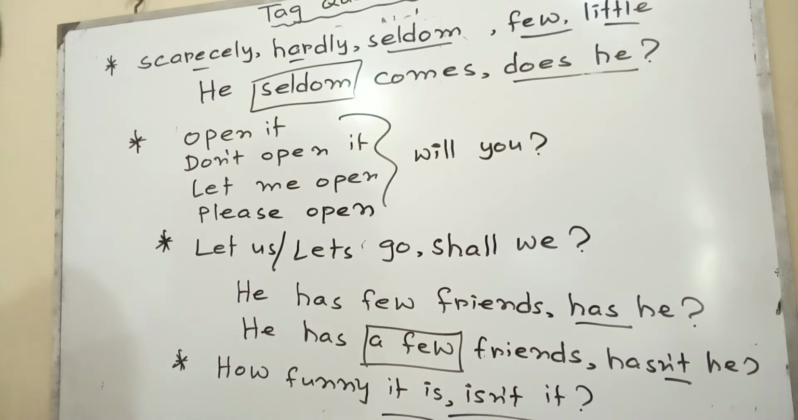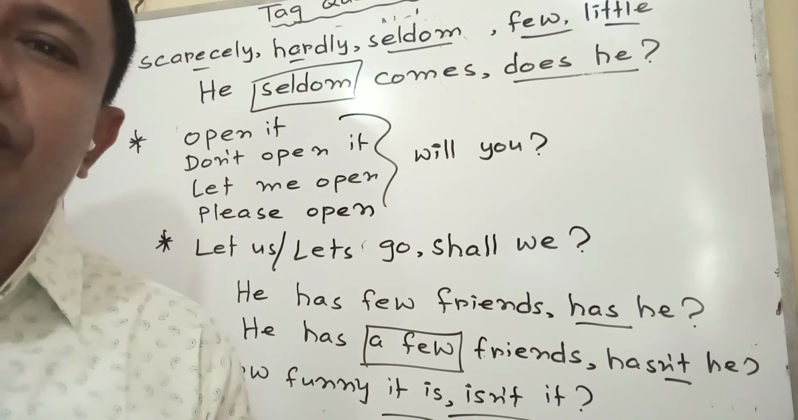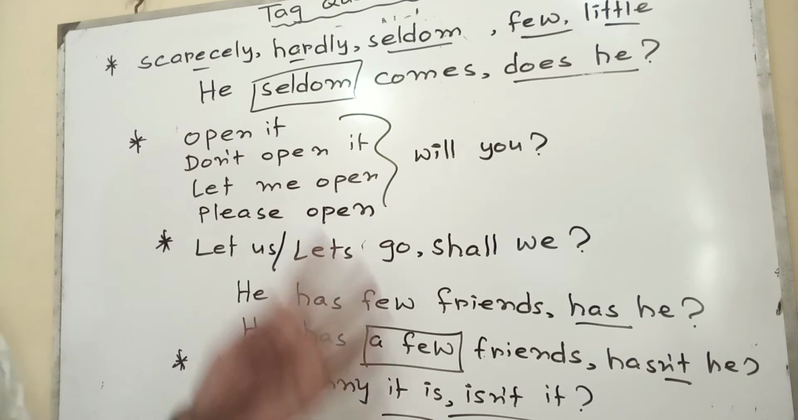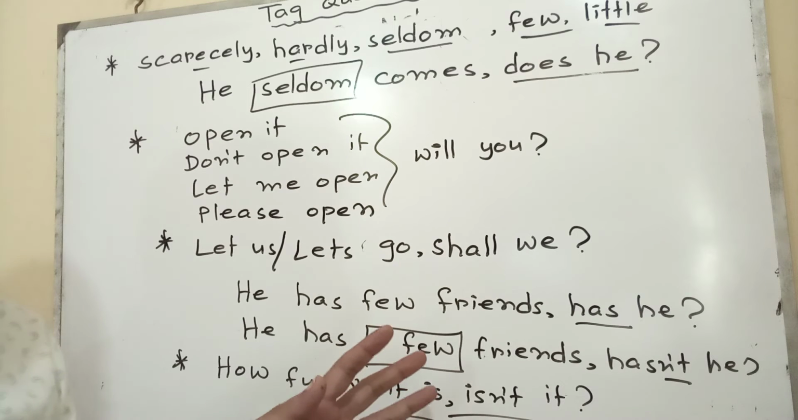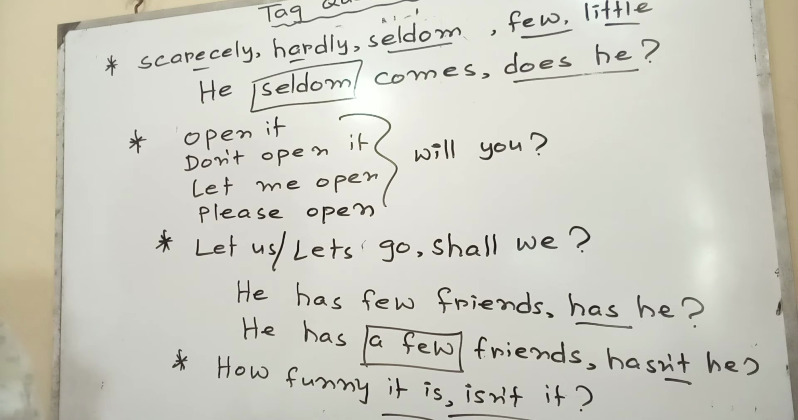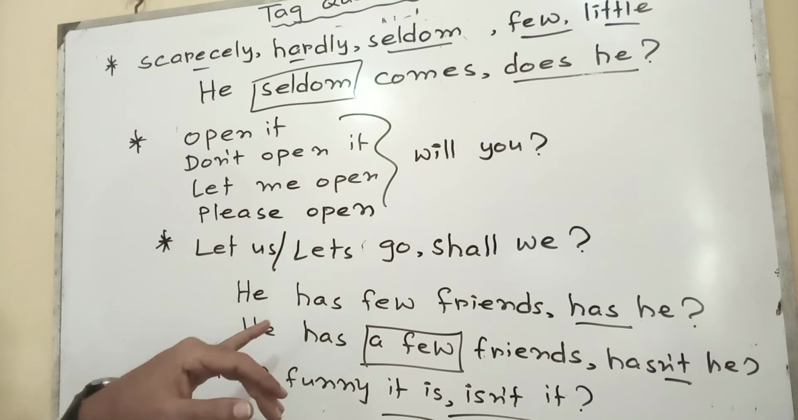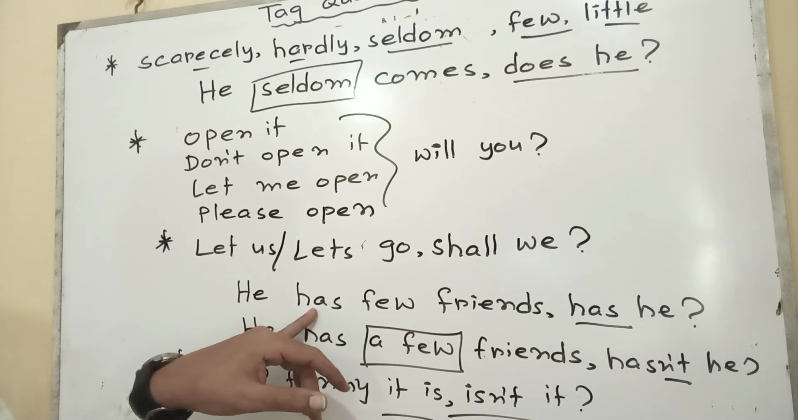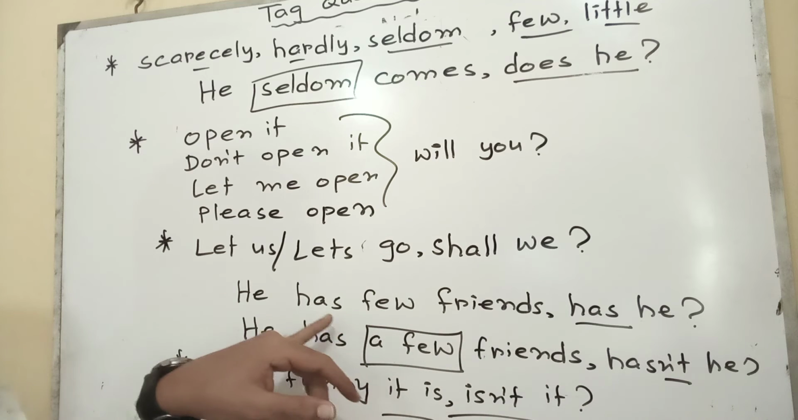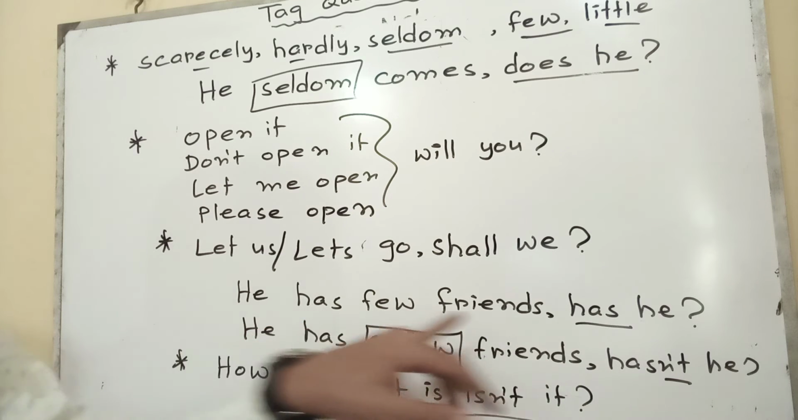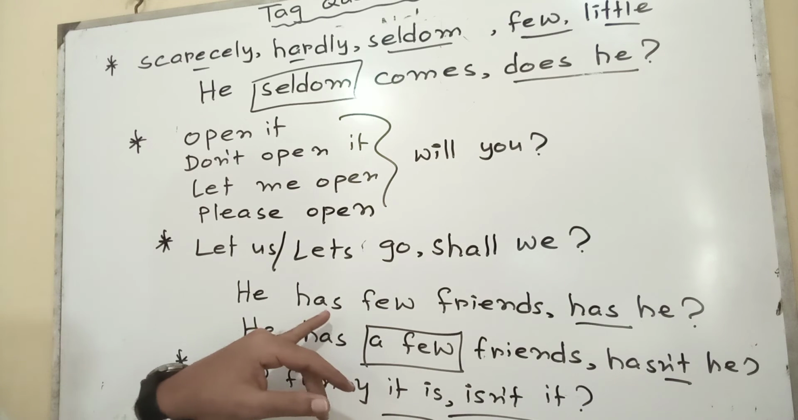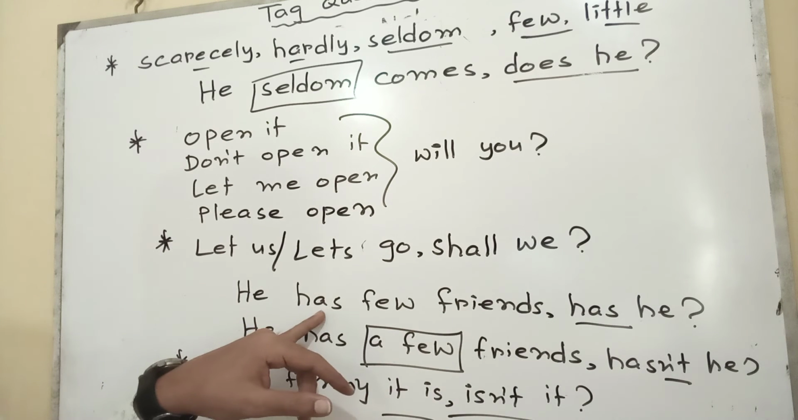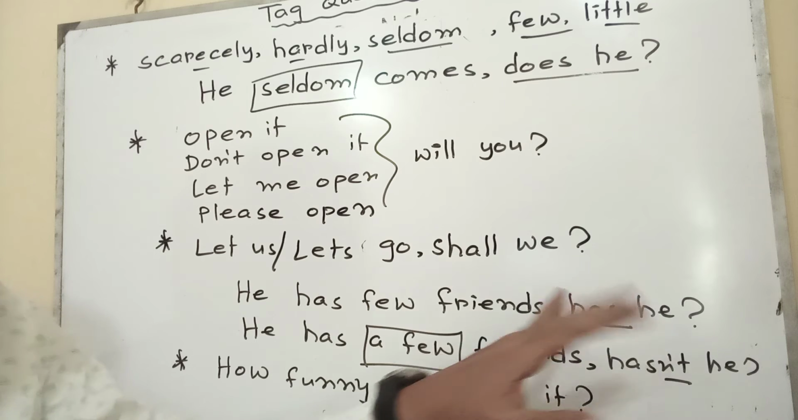So I hope that you have understood about tag questions. Think your own way according to this rule. I have tried to cover up all things. If I say again, in tag question, if the statement is affirmative, tag will be negative. If the statement is negative, tag will be affirmative. I am again repeating, if the statement is affirmative, tag will be negative. If the statement is negative, tag will be affirmative.